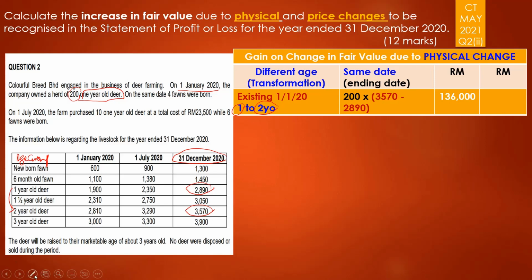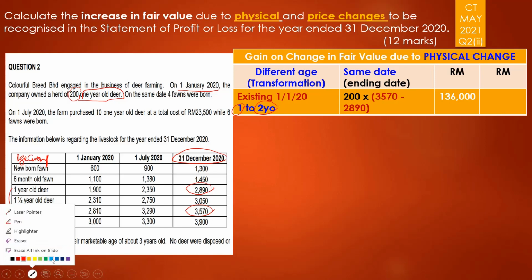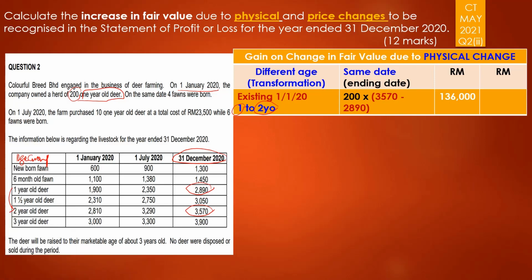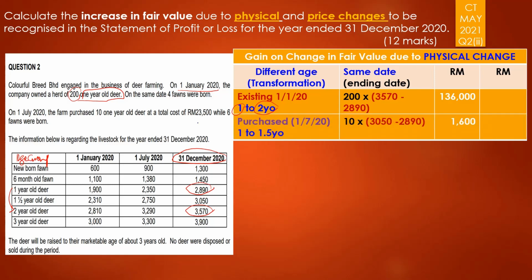Next, we proceed with the second one, which is looking on the one that was purchased on 1st of July. We should also do for the font, but I'm putting it later. So on 1st of July, you purchase another 10 1-year-old deer. It's the same age as the one on 1st of January, and the cost was 23,500.